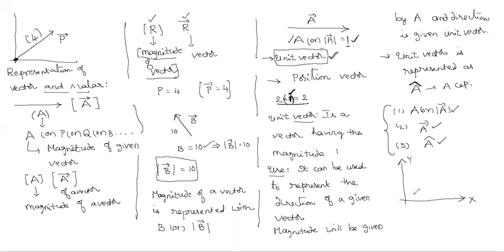To distinguish the unit vectors along the x-axis and y-axis, along the x-axis they gave the unit vector i cap, since a unit vector is represented with the cap. And along the y-axis, they represented the unit vector with j, and j cap as well.